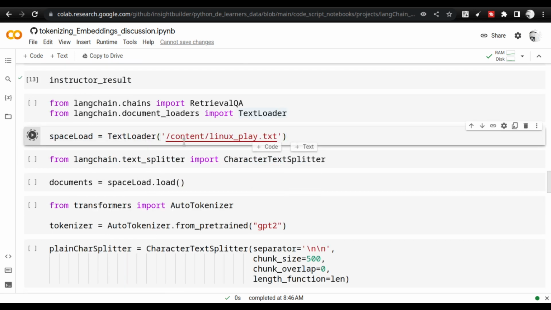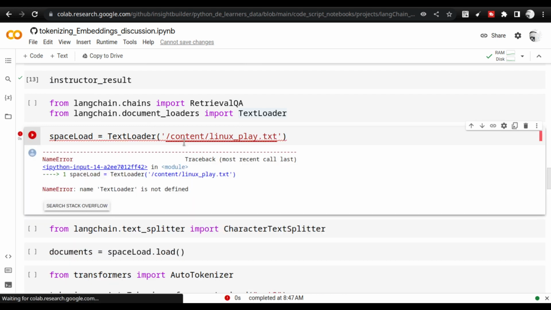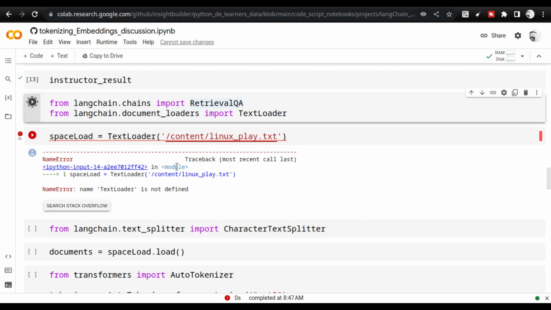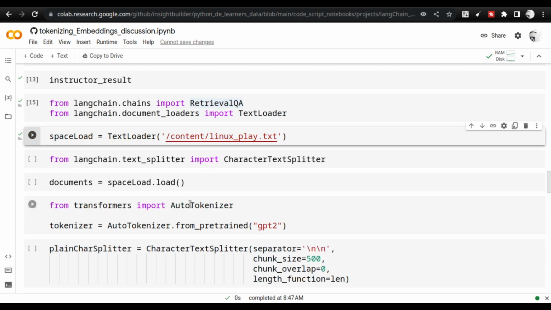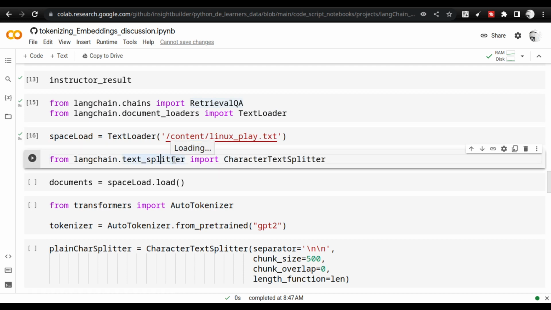If you load it, it will load the text file. Okay, so text loader is not defined. Great, I did not run this cell, so that is why the text loader is not defined. And once I load the text loader, the text will get loaded. And I'm going to start working with a couple of steps right now. First and foremost, I'm going to use the character text splitter.